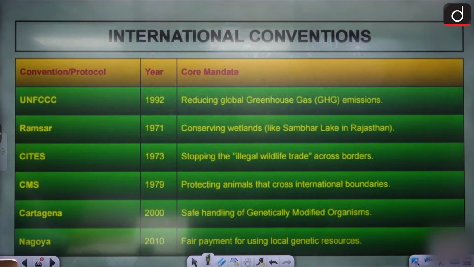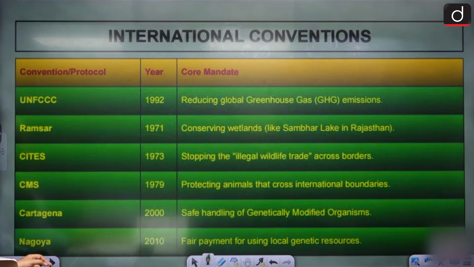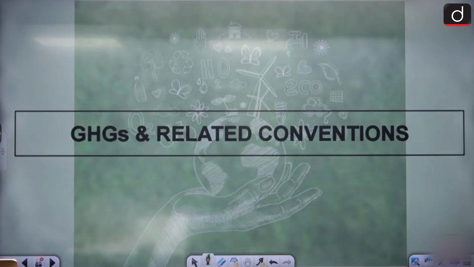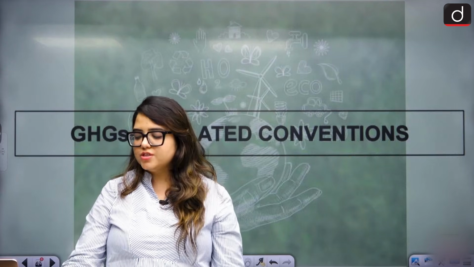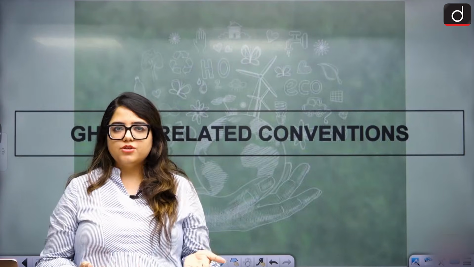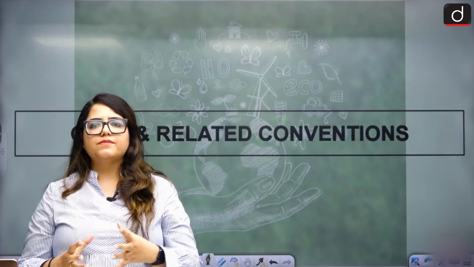Clear? Yeah. These are the international conventions that are working, and they're working for species and habitat. There is Ramsar, CITES and CMS that we have already done. Okay. These are the international conventions that we needed to know about. The very basics, like what they are, what they constitute, what they follow. That is what we needed to know. Yeah, the very basics of it.